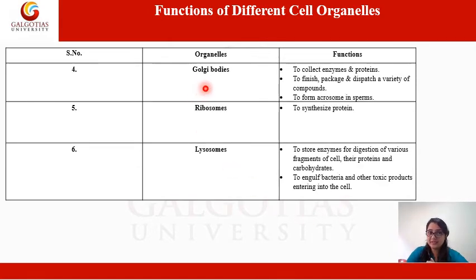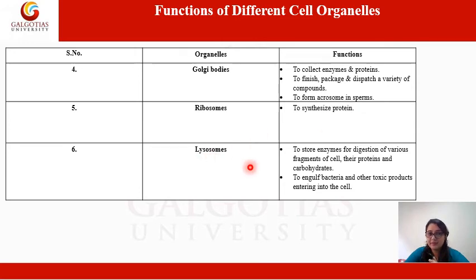Another organelle present inside the cell are Golgi bodies. The function of Golgi bodies is to process the enzymes and proteins, to finish, package and dispatch a variety of compounds, and to form acrosome in the sperms. Coming to the next cell organelle, we have ribosomes. The major function of the ribosome is to synthesize protein, which are the building blocks of our body.